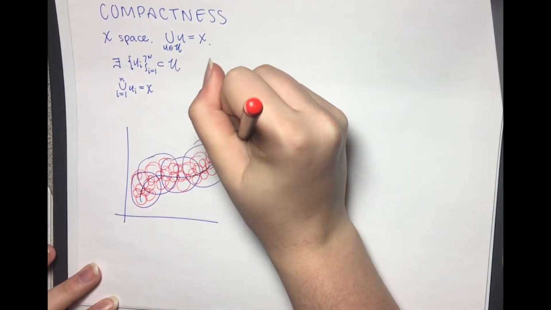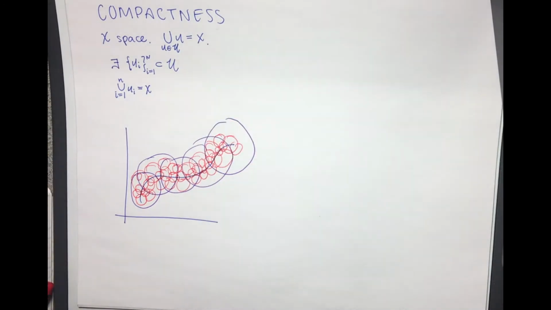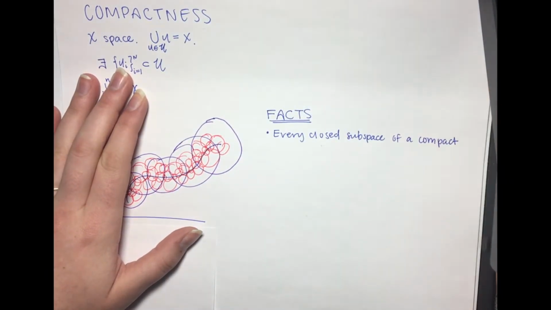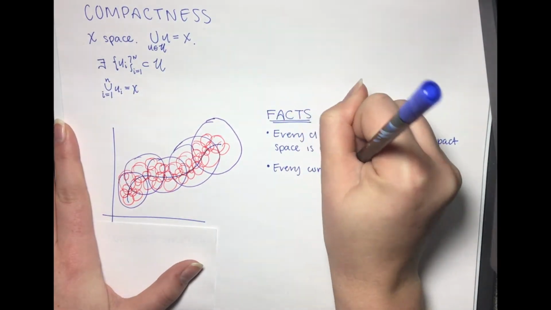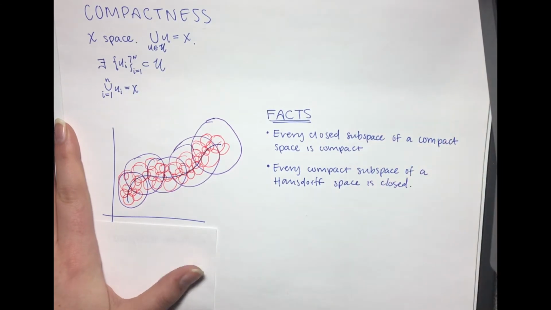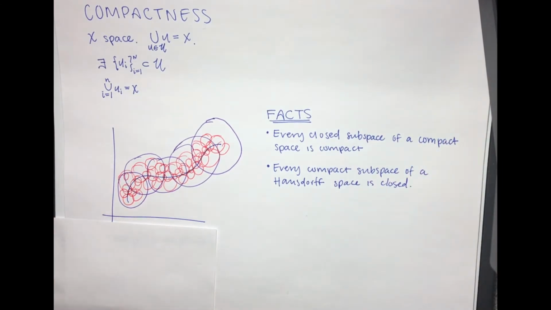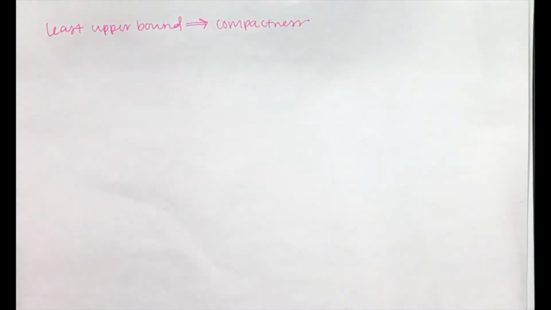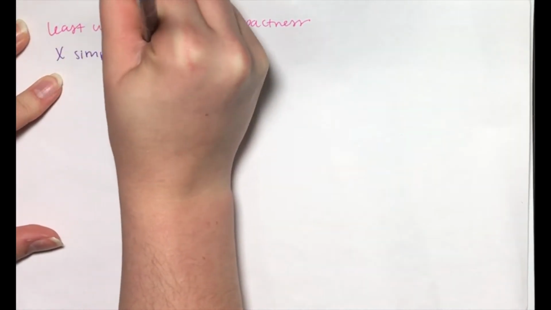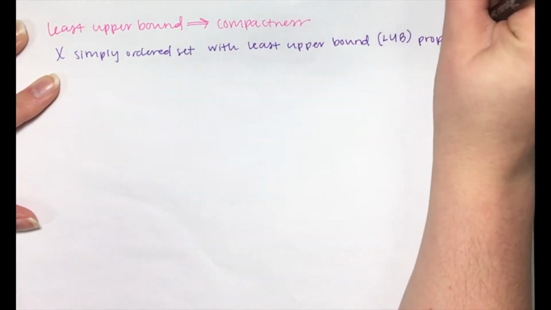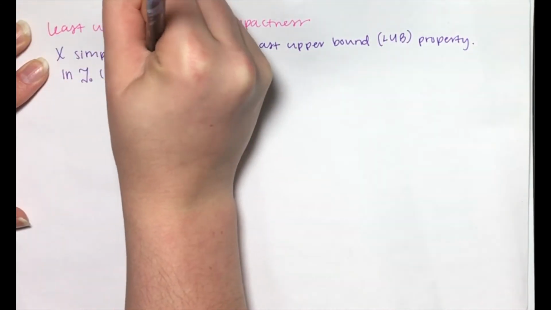First, we need a few important facts about compactness. A closed subspace of a compact space is compact. A compact subspace of a Hausdorff space is closed, and the product space of compact spaces is compact. With that, we begin by proving the following. Let X be a simply ordered set having the least upper bound property. In the order topology, each closed interval in X is compact.